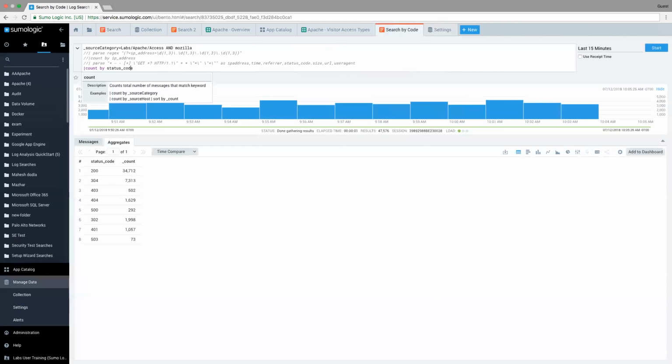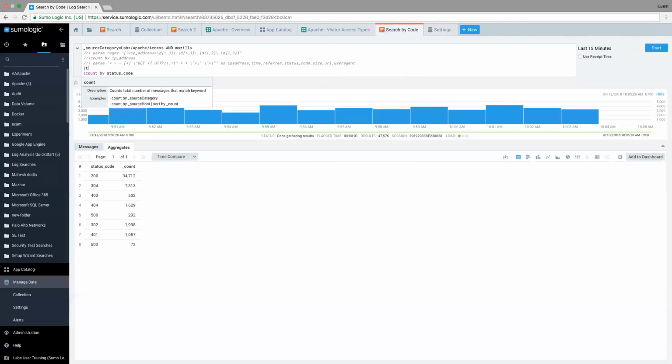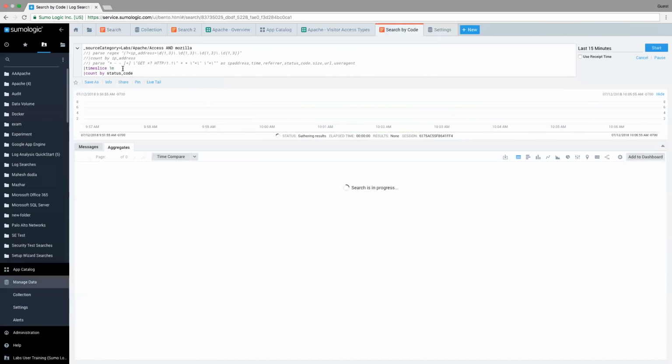So what I can do is I can go ahead and just add a new line up here. And I'm going to add a line. It's called time slice. And as I type it, the search ahead is going to work for me, and it's also going to tell me what it does. So it says time slice, segment data by time periods or bucketed over time range. Yep, that's what I want. So I'm going to time slice, and I'm going to do it by 1-minute chunks. And I'm going to hit enter.